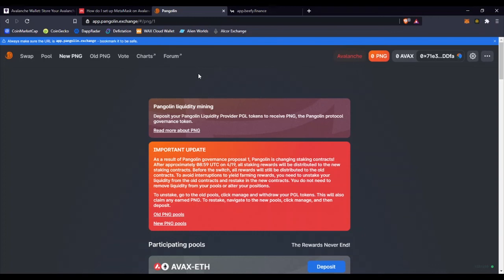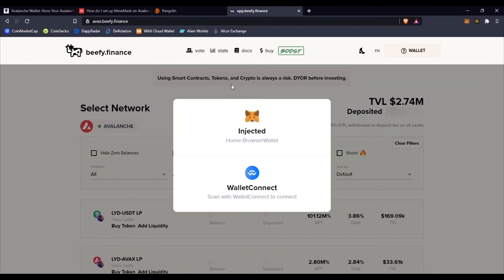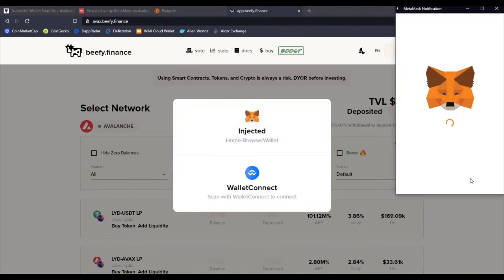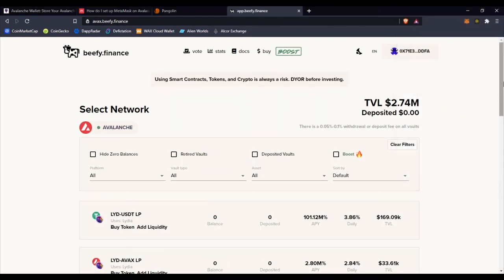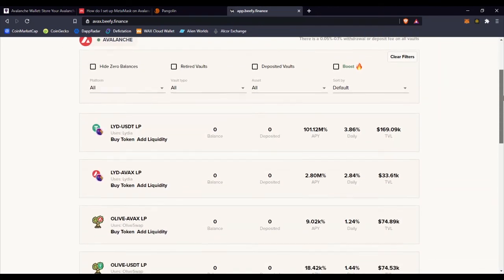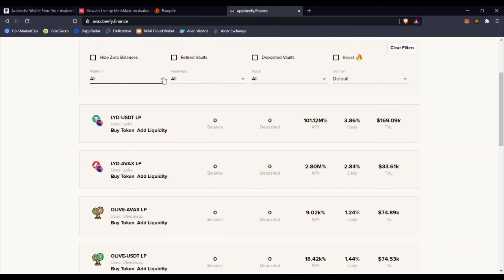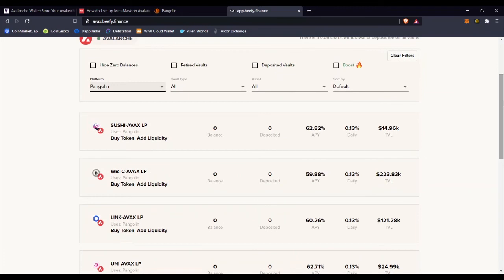So there are farms, you can go to Pangolin or other farms, but you can also use, for example, Beefy. Let's connect here also with MetaMask. Beefy, if you don't know it, uses auto compound. So you can find the same pairs, but they auto compound. Here you can select the platform. For example, you only want to see Pangolin pairs. These are the pairs. So you can invest in the pair that you would like.